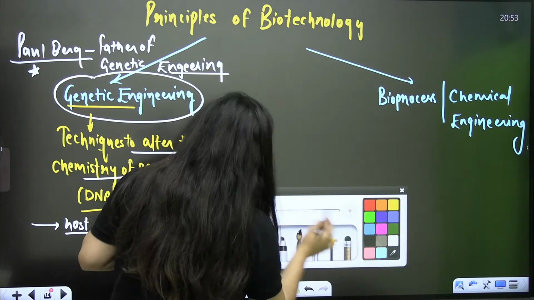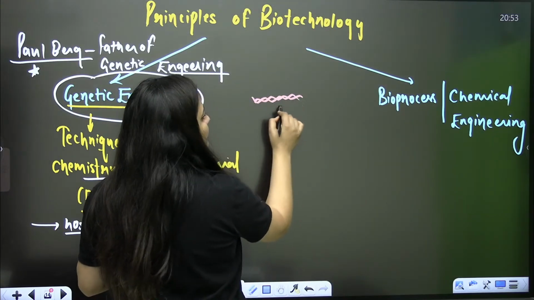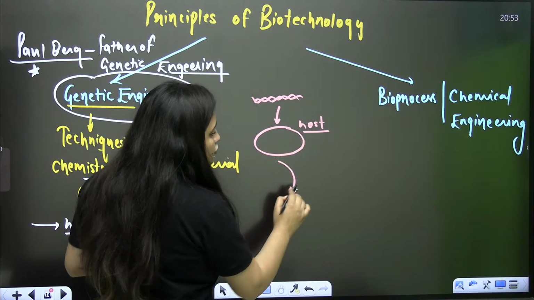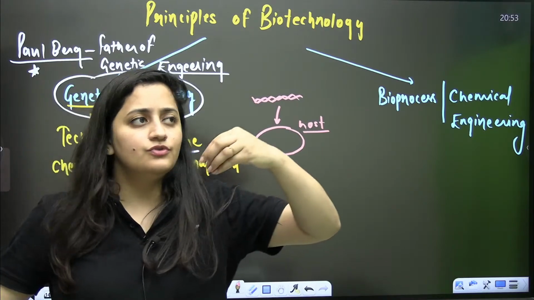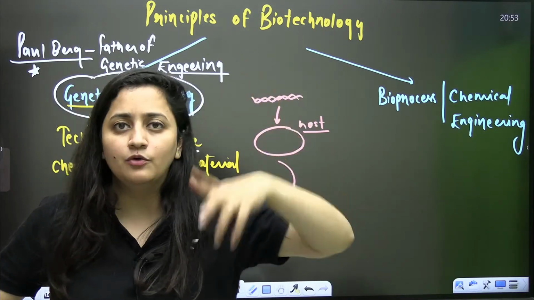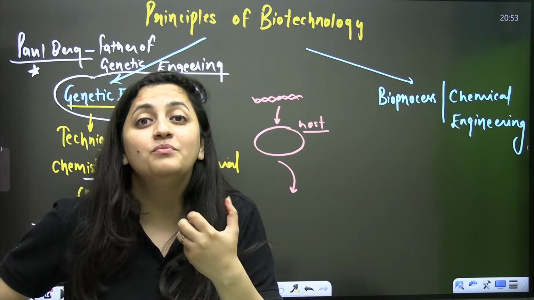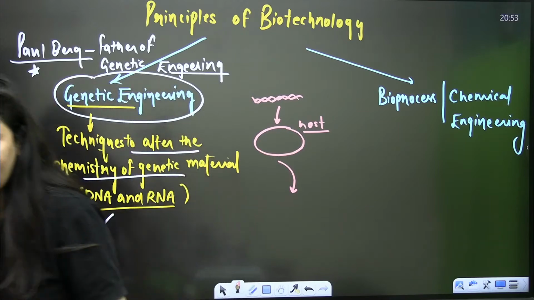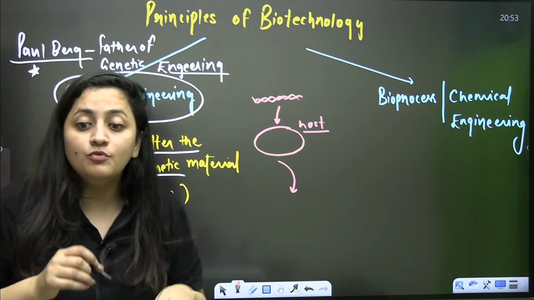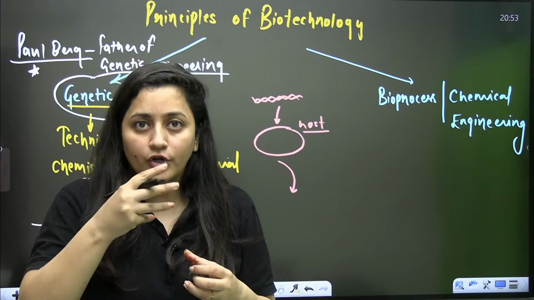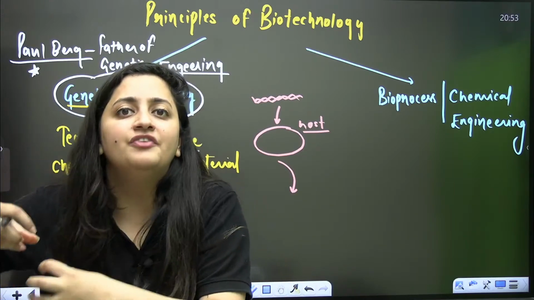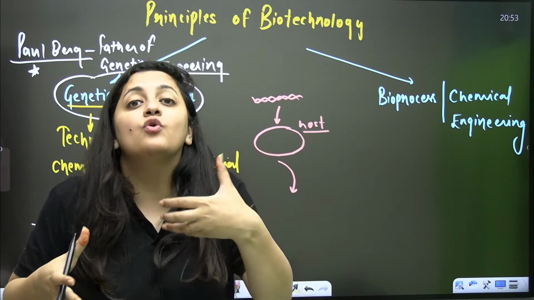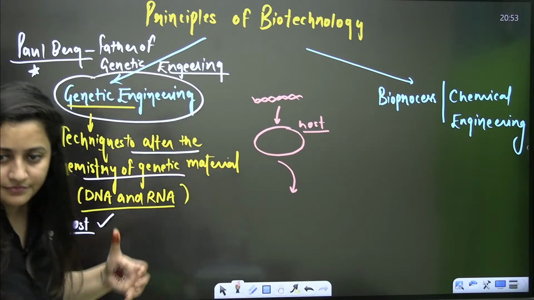So imagine you have altered a DNA. Now you have to shift it into a host cell where it can replicate. It's not like you will just pick up the DNA and insert it in the host. No, you have to maintain proper conditions, infection-free conditions. There should be a proper space where there is no contamination. Yes or no?